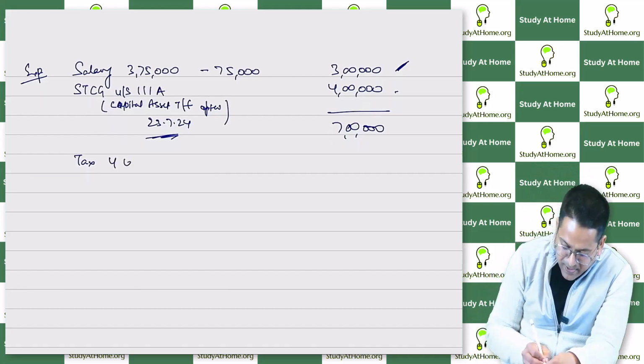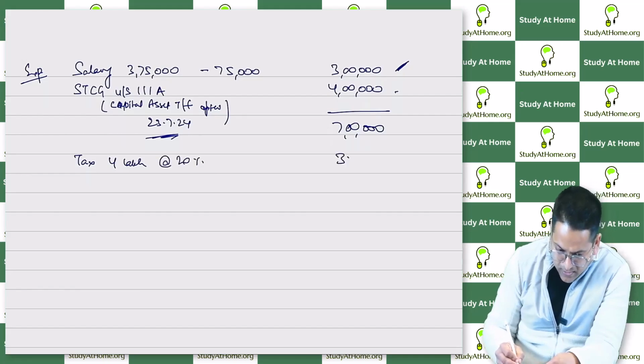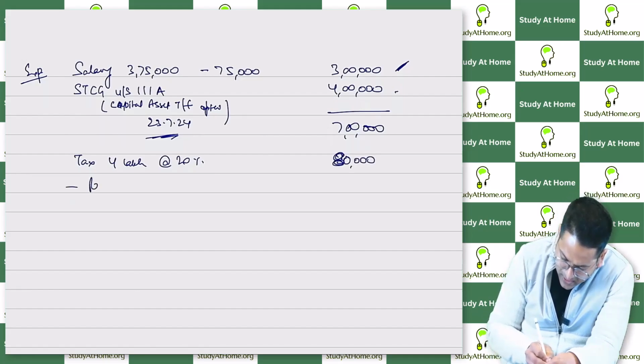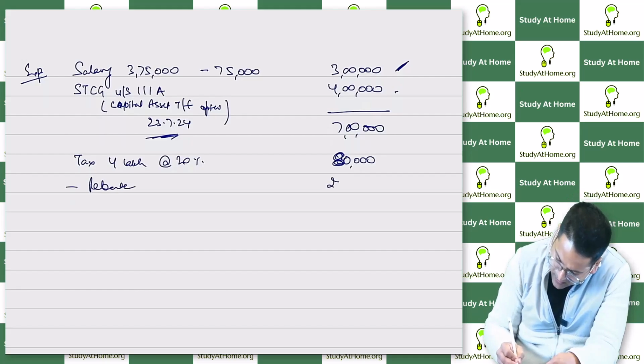So how much will the tax on 4 lakh rupees become at the rate of 20%? 20% of 4 lakh will become 80,000 rupees. Now tell me, will we get the rebate of 25,000 rupees from here or not? Yes, we will get the rebate of 25,000.